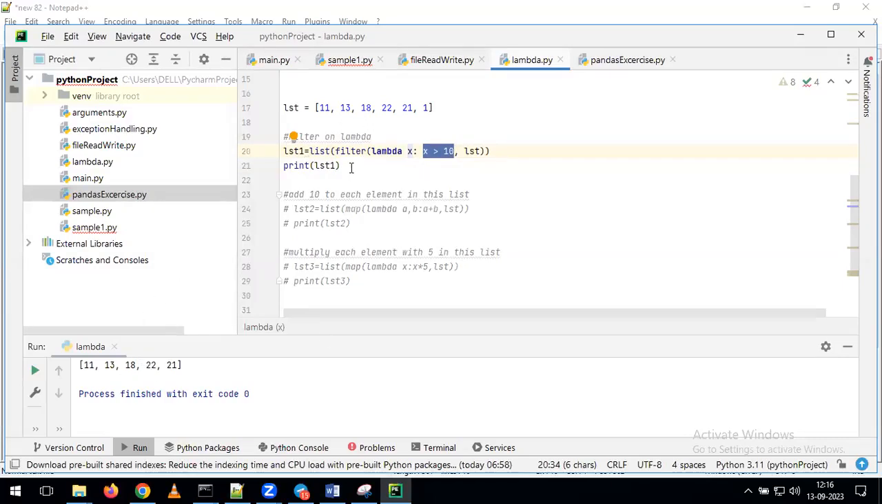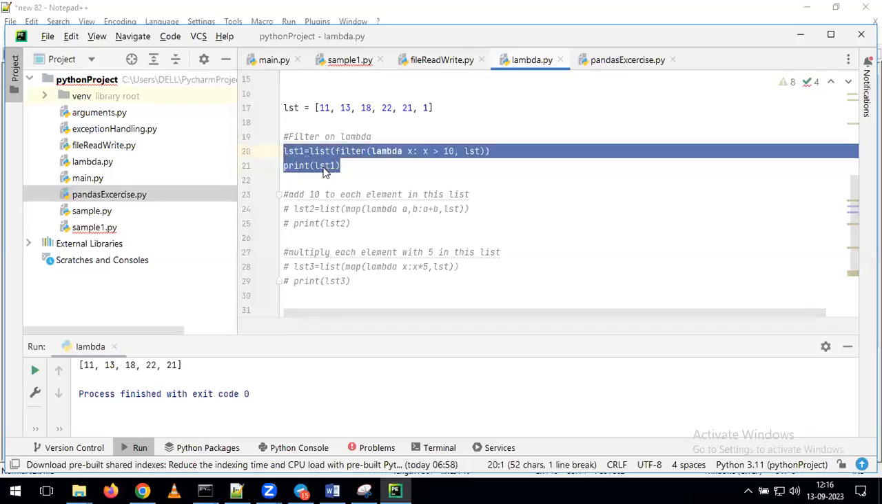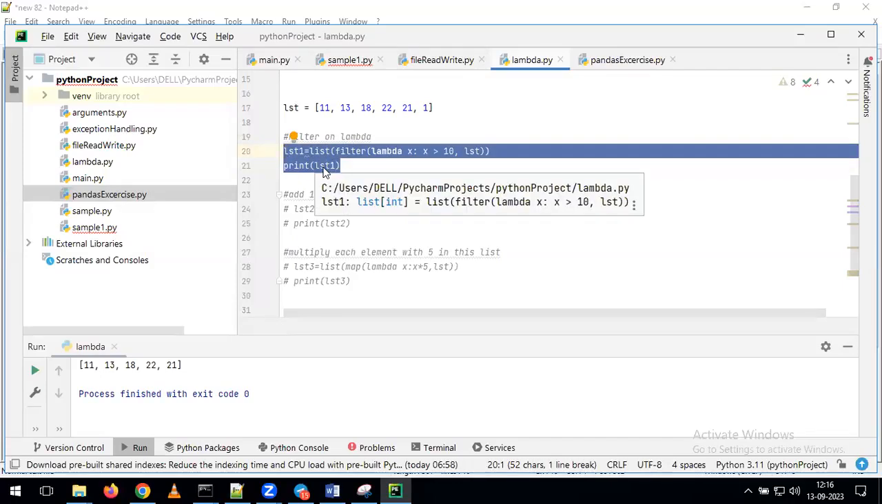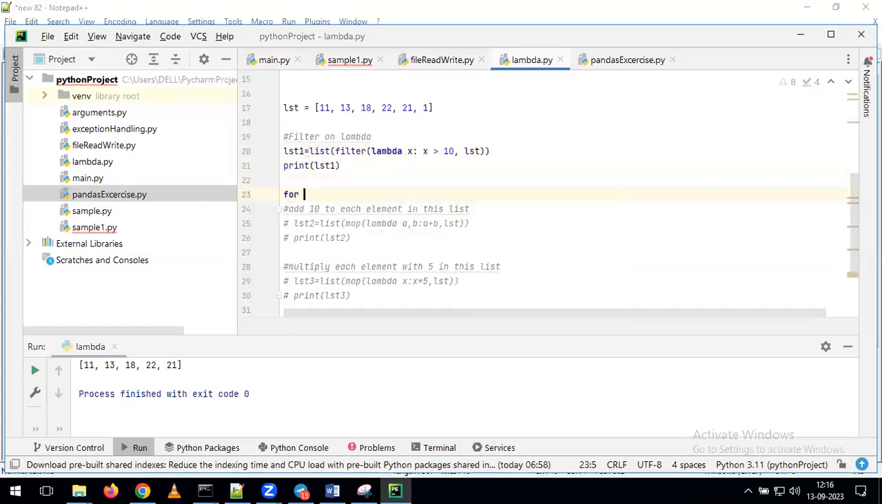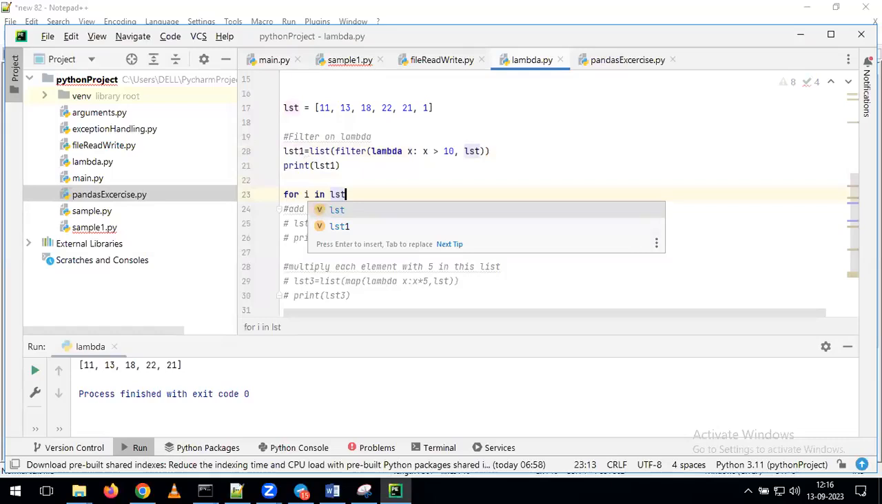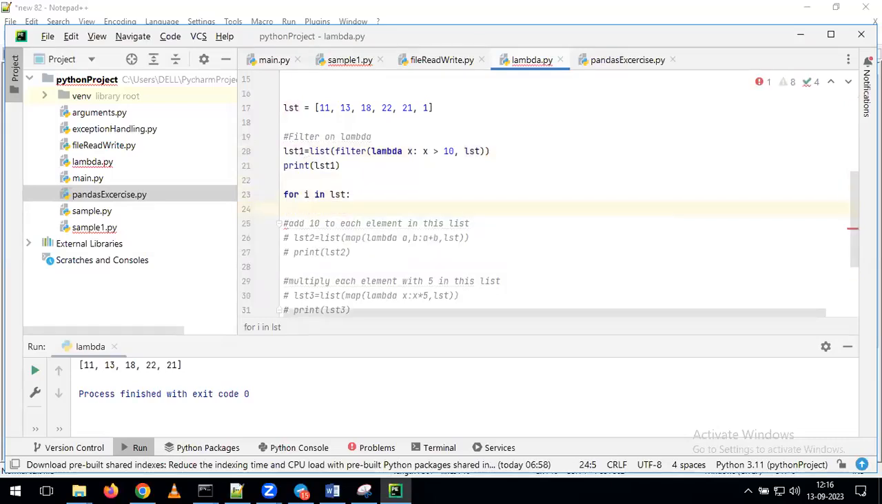And now, if you want, what can we do here? The same operation we can perform with the help of the for statement. Within the for statement, what do we need to do? First, we need to give for i in list. After that, x equal to. We need to apply the condition. What is the requirement? If x is greater than 10, then only I want to fetch the record. Otherwise, I don't want to fetch that record.